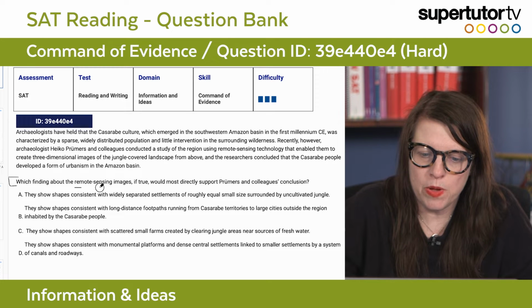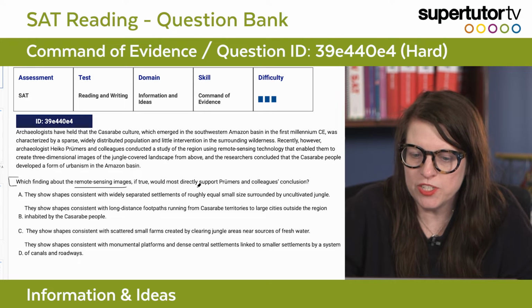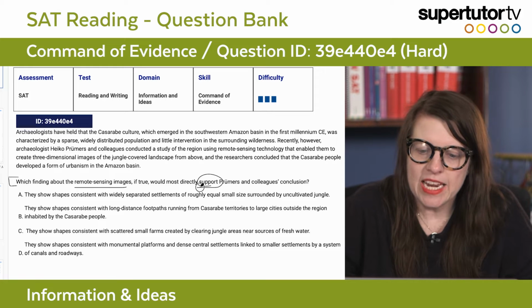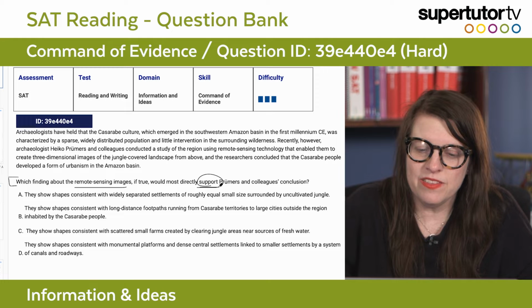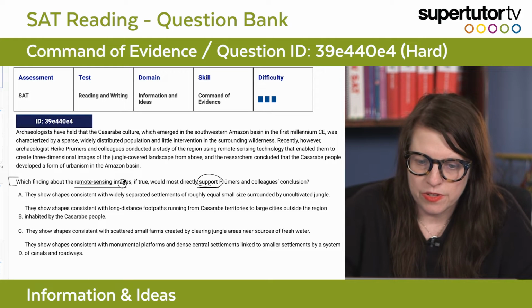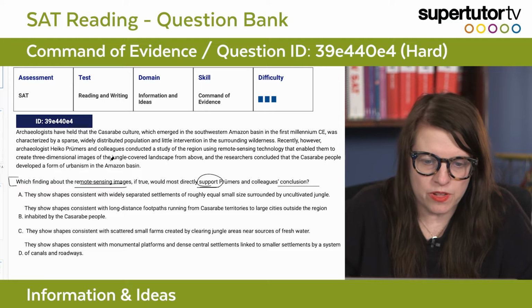Which finding about the remote sensing images, if true, would most directly support Plummer's and colleagues' conclusion? I need to know what we're doing. Are we supporting or weakening? This is a support weaken question. We're supporting, so I need to figure out their conclusion. So I'm going to go to the conclusion first.